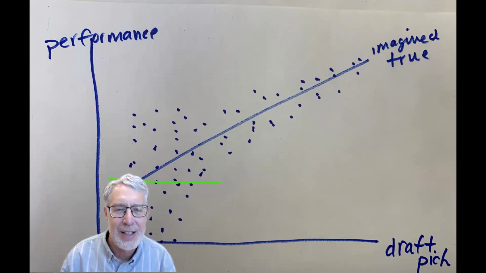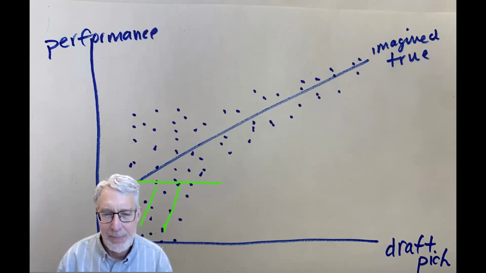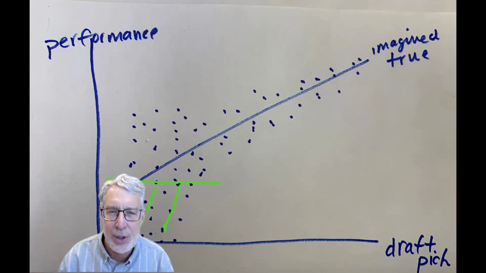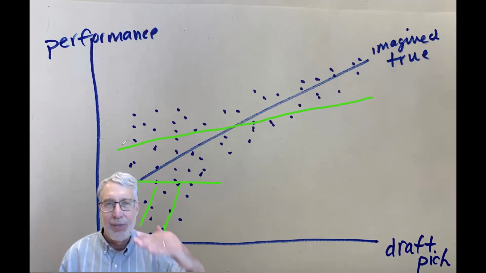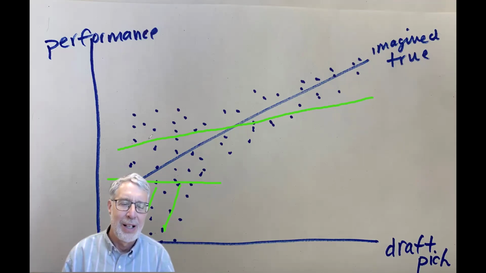Since we've cut these and we don't observe them, the players at the bottom of the draft pick distribution disproportionately have positive errors. So they're disproportionately positive here, and our best fit line is more likely to go like that. We're just going to try and fit these observations that are sort of above the true line.